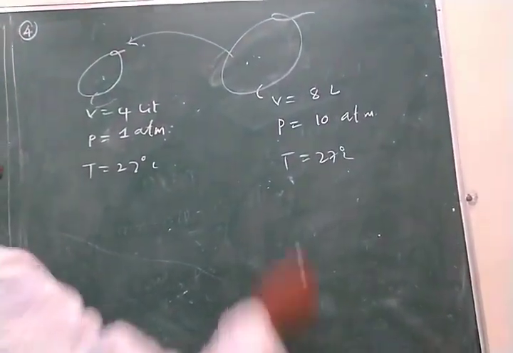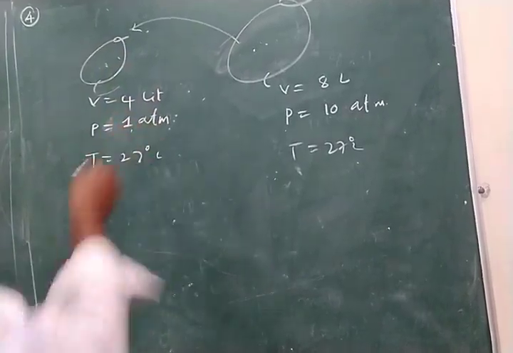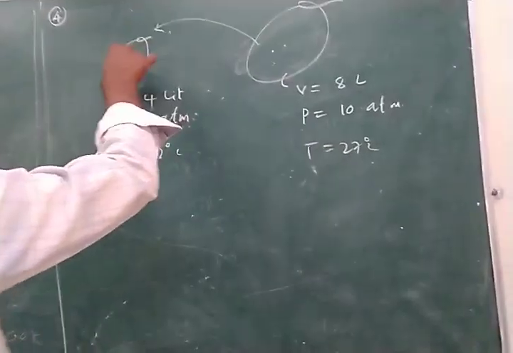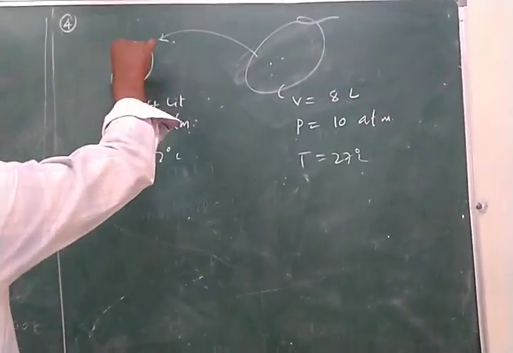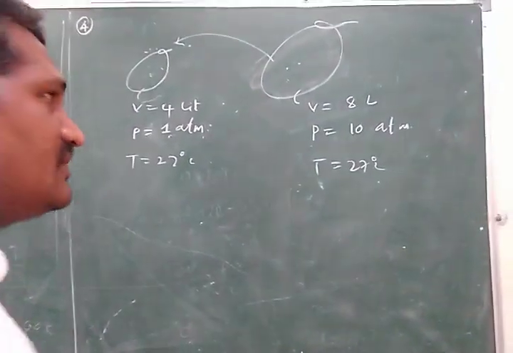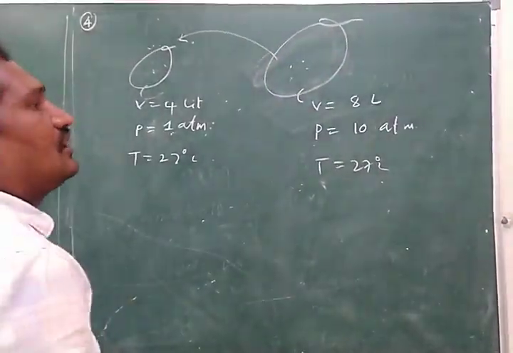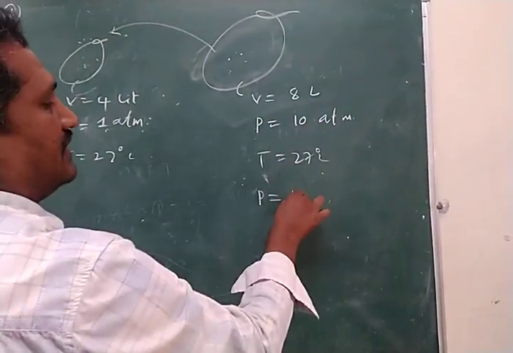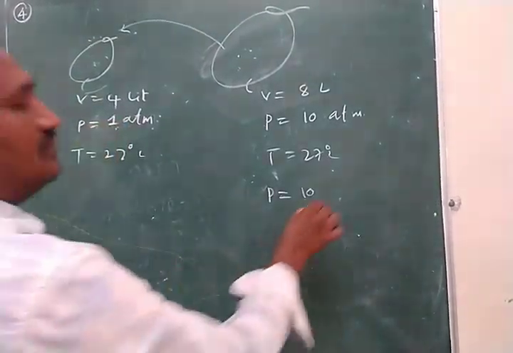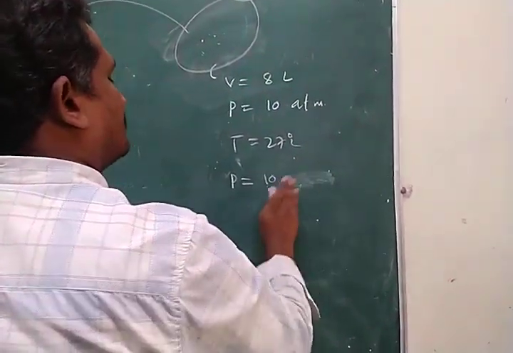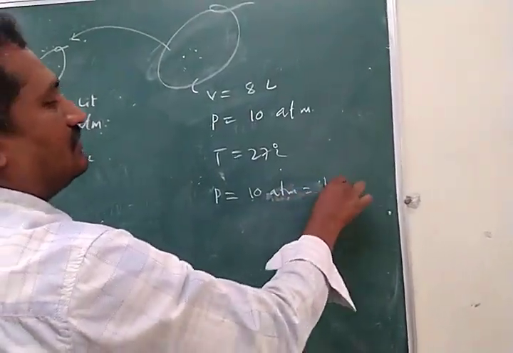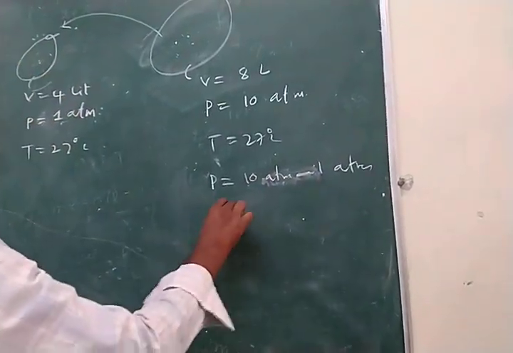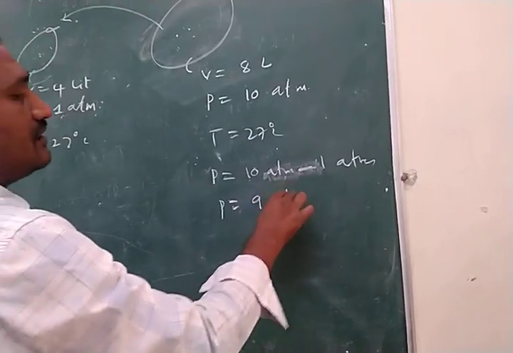Before that, here pressure is 10 atmosphere and here pressure is 1 atmosphere. If I directly fill this 10 atmosphere gas into a 1 atmosphere capacity balloon, it will immediately blast. So that's why the pressure must be reduced. Here the pressure should be reduced from 10 atmosphere by 1 atmosphere, so 10 minus 1, the pressure should be equal to 9 atmosphere.